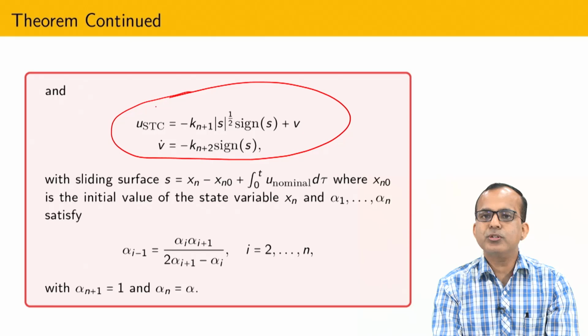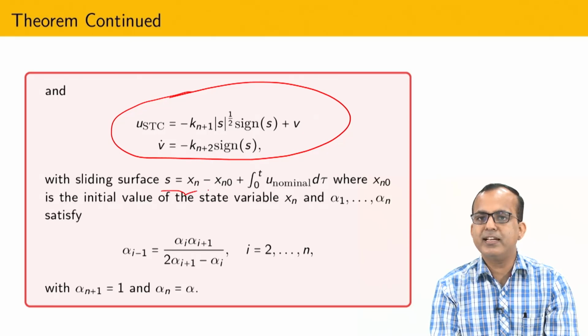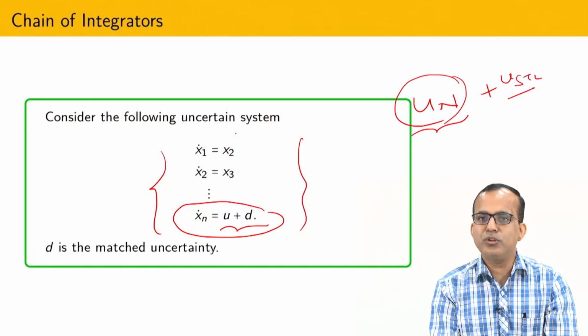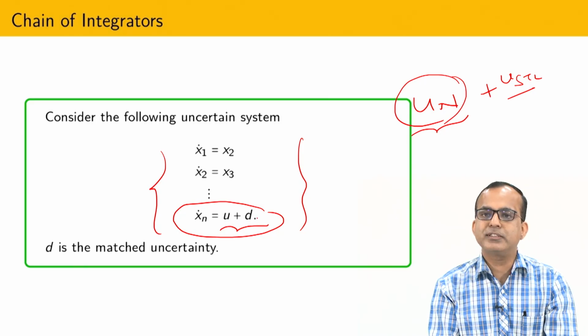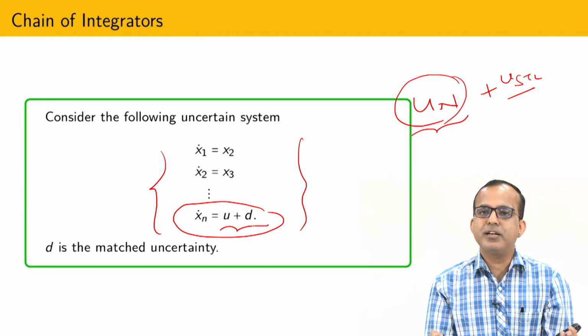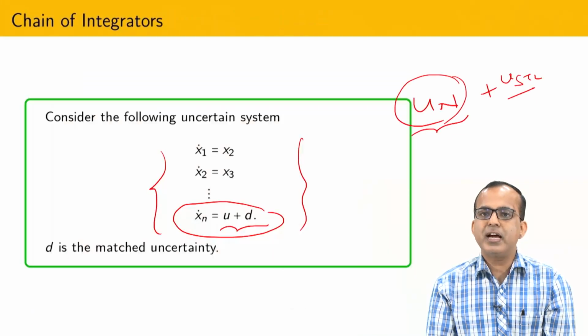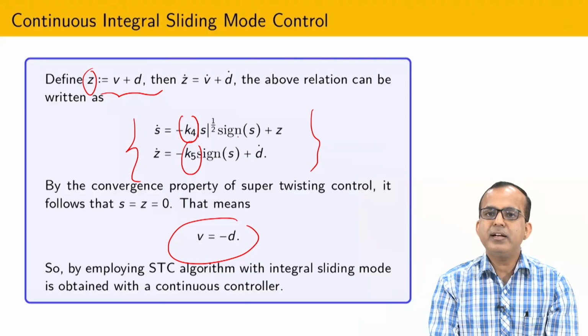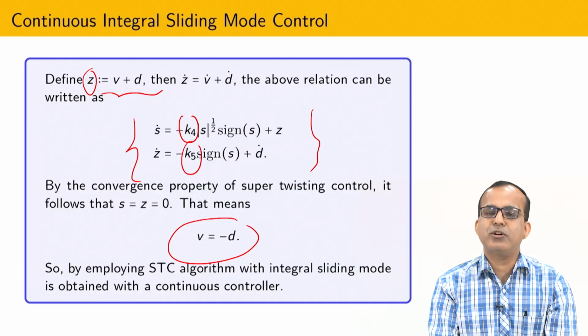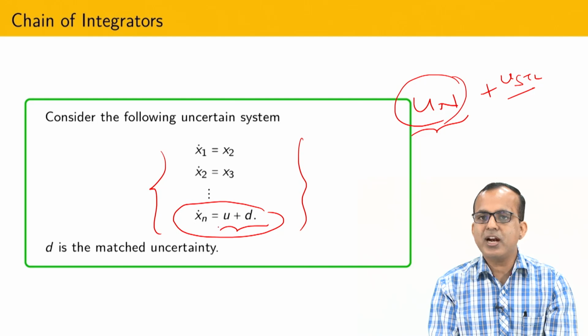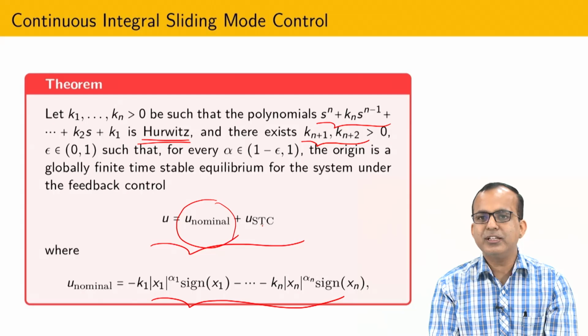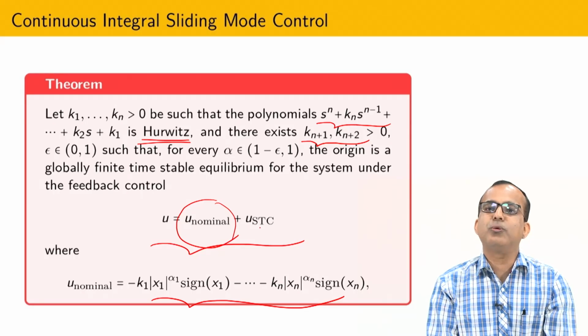It is possible to show that if you design the sliding surface just based on the last state, there is no need to involve all the other states, just because the uncertainty is here. So if somehow from the initial point onward you are able to compensate the uncertainty, then our job is done, because what we are basically doing here is maintaining S equal to 0 from the starting point onward, and due to that, from the starting point onward, disturbance compensation comes into the picture, and due to that the whole system is governed by the nominal control.